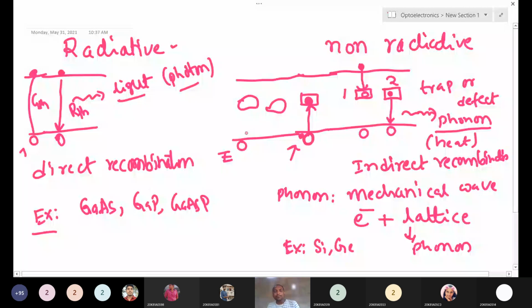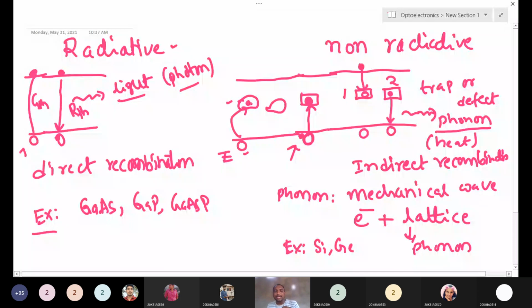That means we are creating a free hole and a free electron, but this free electron is not in the conduction band. It is stuck in a defect center or trap center.